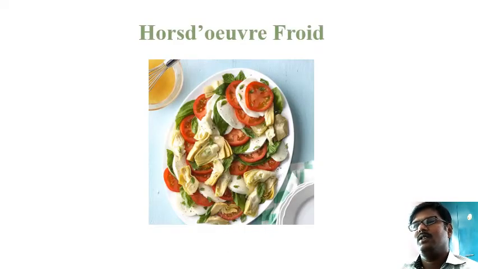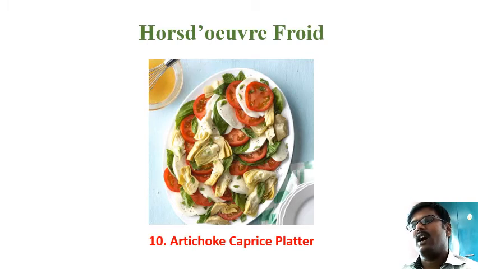So the tenth one is artichoke caprese platter. Here you can see artichoke and caprese together, and slices of tomatoes along with the seeds. This is a traditional preparation of a platter. It can be served on a buffet table, and it will take a very good part in it. The guest can take a portion with the help of the serving spoon and fork. This is a very good example of a cold buffet.